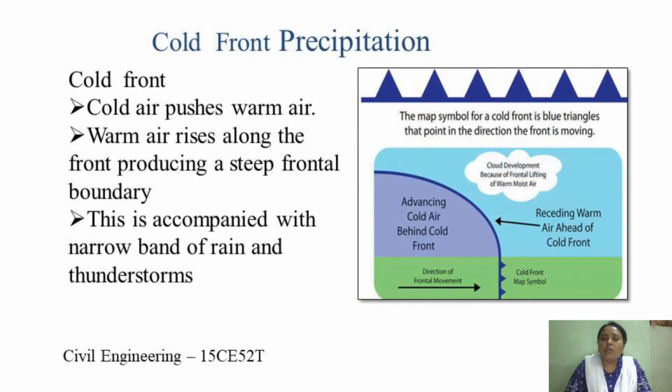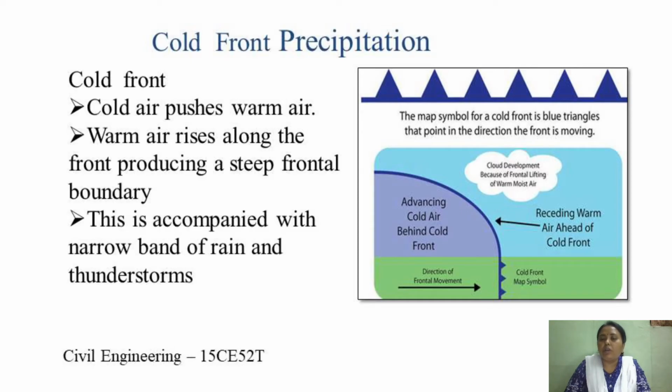So now coming to cold front precipitation. Cold front precipitation occurs when a cold air mass overtakes a warm air mass. That is, cold air pushes the warmer air. Cold air is denser than warm air, so the cold air mass remains close to the ground.